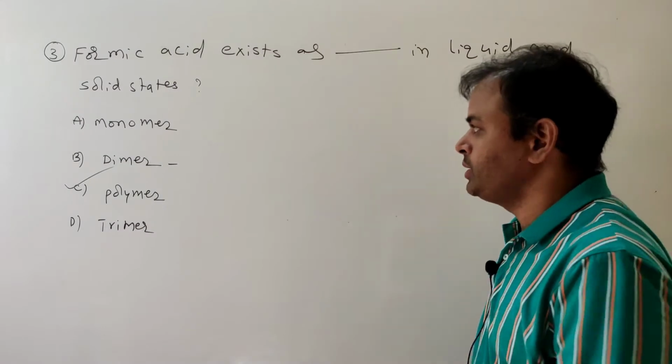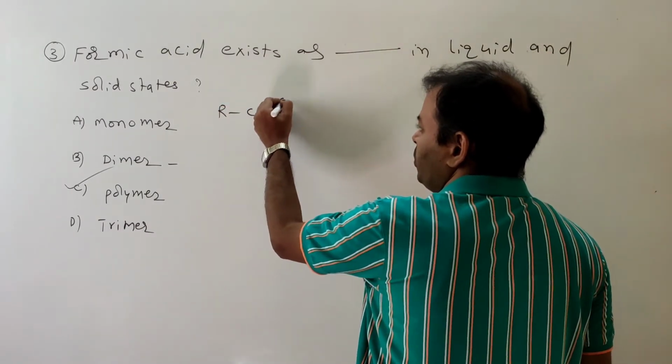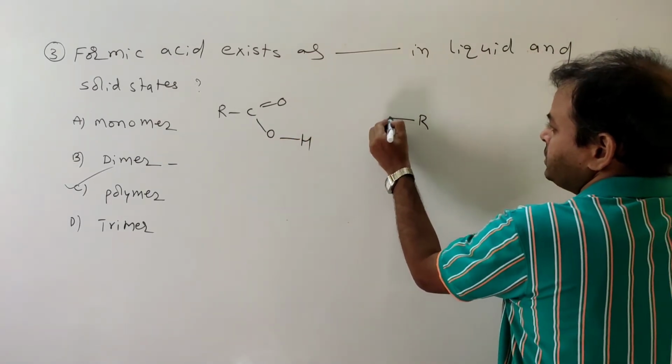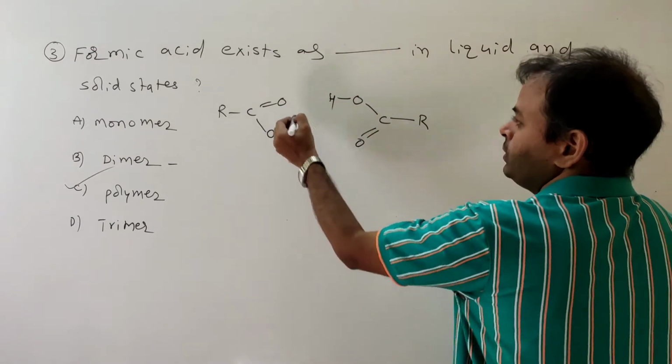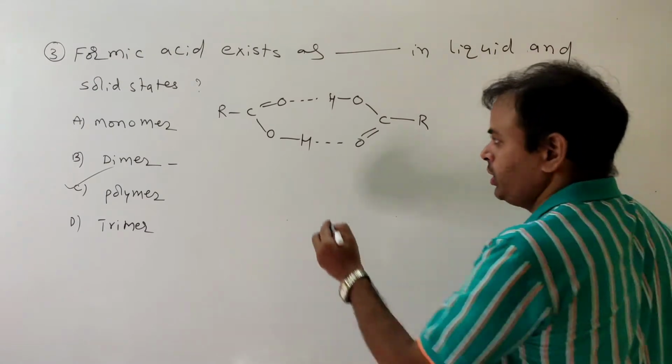Because all carboxylic acids, with C double bond OH, have intermolecular hydrogen bonding.